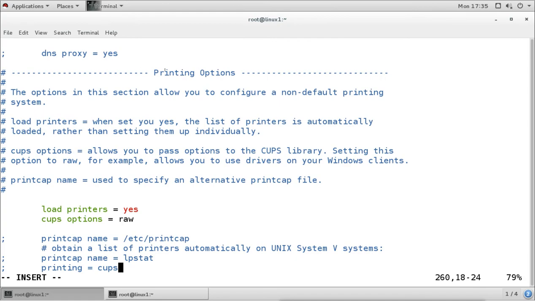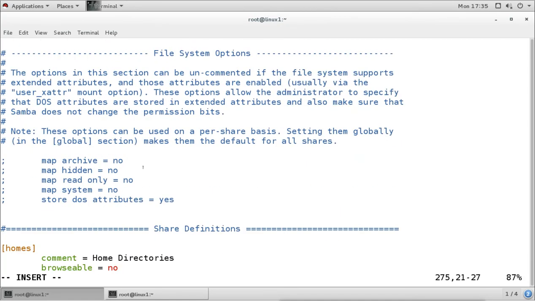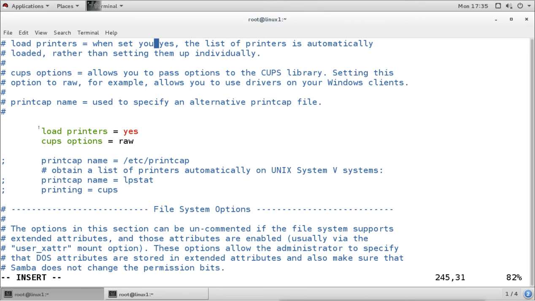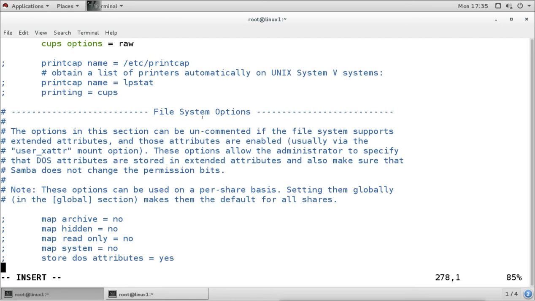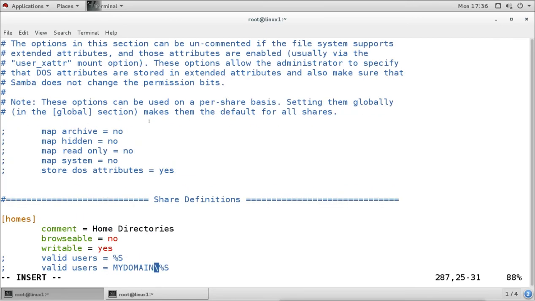Then in the printing section we have the printer enable. That means we can see the printer is allowed, it is loading the printer, and the printer is going to be shared as raw. Now if we have any printer connected to this Linux server, then it is going to be shared with the Windows machines in the workgroup, and if any other machine is accessing this server for the shares, then it can see that printer. It is shared by default. If you don't want to share this, then you can comment these things. Then last we have the file system options, and these are the file system options for these shares.